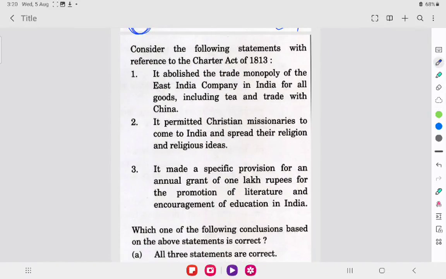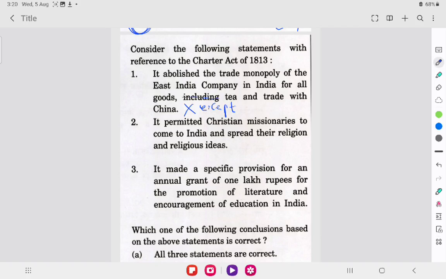Consider the following statements with reference to the Charter Act of 1813. It abolished the trade monopoly of the East India Company in India for all goods, including tea and trade with China. This statement is wrong because, except tea and trade with China, it included all goods. Okay, so this statement is wrong.